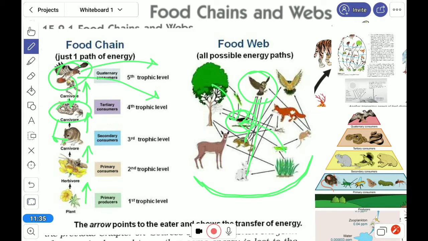If they are omnivores, they can take that. So when they are taking in different ways, it looks like a web-like structure. That is why it is called the food web. Food web and food chain are not separate concepts. The food chain is the simplified format, whereas in a food web one organism is taking food at different trophic levels, through different energy pathways. So it forms a web-like structure, and that is called a food web.